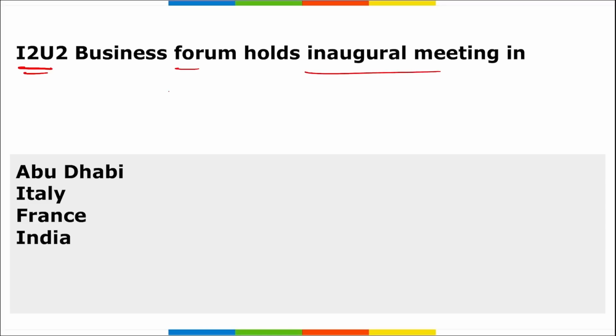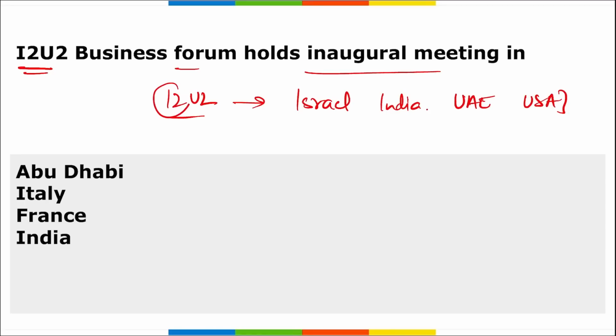See, first of all, you should know what is this I2U2. I2U2 comprises of Israel, India, UAE and USA. As the name suggests, I2 and U2. So there will be 2 countries from I and 2 countries from U. India and Israel and UAE and USA. These 4 countries comprise this I2U2. Alright, and the inaugural I2U2 Business Forum was hosted by recently whom?